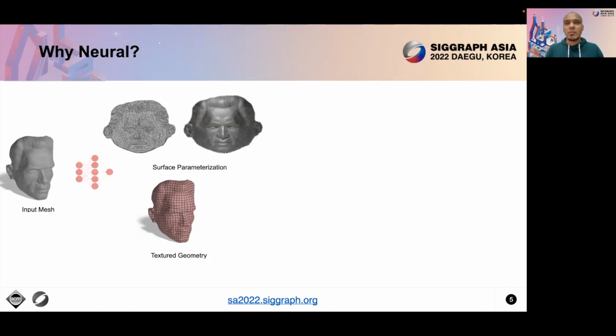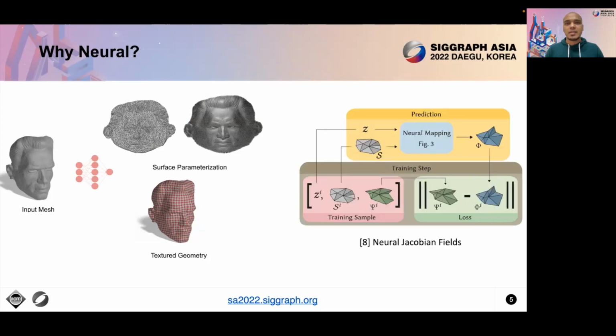Our motivation behind neural parameterization comes into view to mitigate these problems. The neural representation for surface parameterization is essential for generalizability to unseen meshes. We can do a forward pass at inference time just once to get the desired output. This approach is scalable to high resolution meshes and can be robust to noisy meshes. Recently, neural Jacobian fields have been proposed which try to solve some of these issues in a supervised learning fashion. However, with supervised learning, the learned parameterization can be only as good as the ground truth. Hence, we lay the foundation of our framework in a self-supervised fashion.